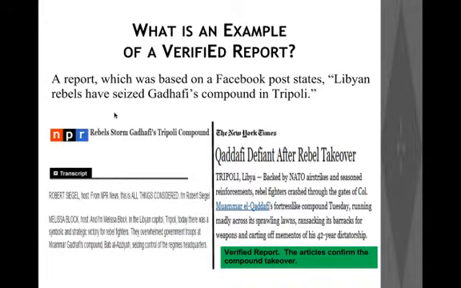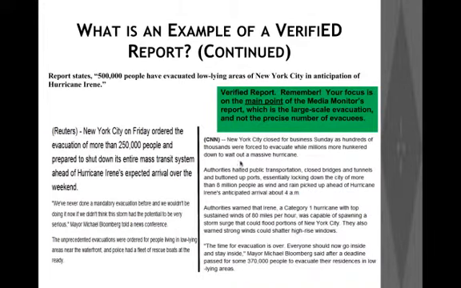Let's assume you have a report which is based on a Facebook post which states that Libyan rebels have seized Gaddafi's compound in Tripoli. Now, let's say we run a search and we come across these two news sources, one from NPR and the other from the New York Times, and both are able to confirm that Libyan rebels have indeed seized Gaddafi's compound in Tripoli. So in this case, we can mark our original report as a verified report because we can find two independent sources that confirm this particular news.